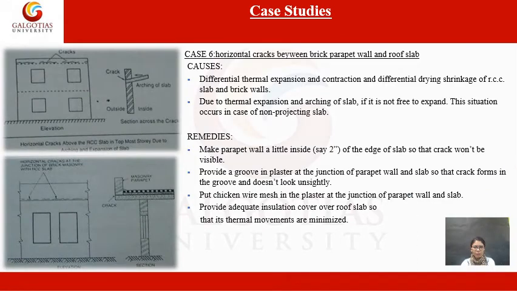Then the last case, the horizontal cracks between the parapet wall and the roof slab. So this is in section, you can see like this. Here is this crack. Here, these are the cracks. This is the slab and this is your wall. These are the cracks developed.